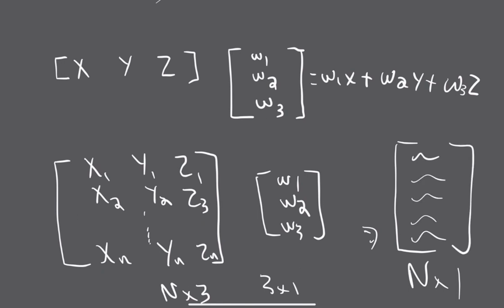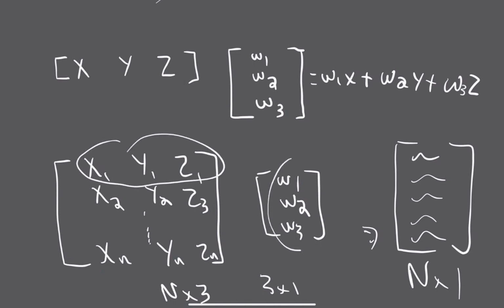That's an efficient way to do it for n people without a loop. You can just do a matrix multiplication, and it turns out a bunch of libraries have really efficient matrix multiplication algorithms. So that's why we like to vectorize and put things into matrices whenever possible in machine learning.